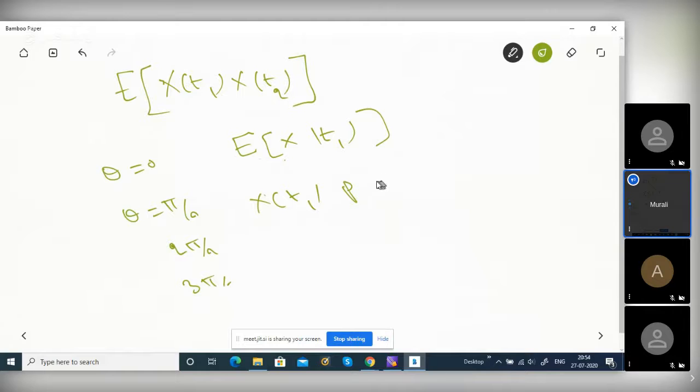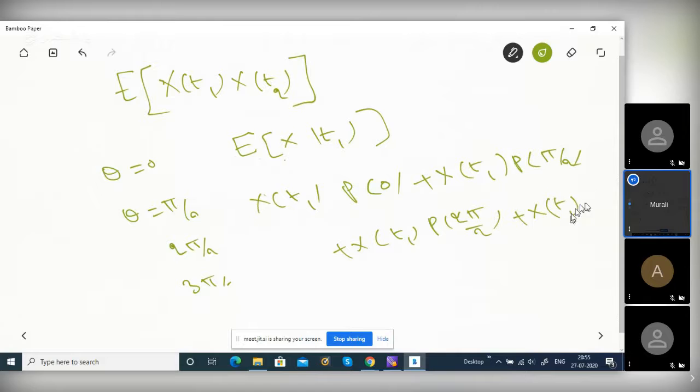There are so many waveforms, right? That waveform came from theta equals 0, so the value x of t1 with probability of 0, plus x of t1 with probability of pi by 2, plus x of t1 with probability of 2 pi by 2, plus x of t1 with probability of 3 pi by 2. See, this waveform is x of t1, this waveform is x of t1 actually.